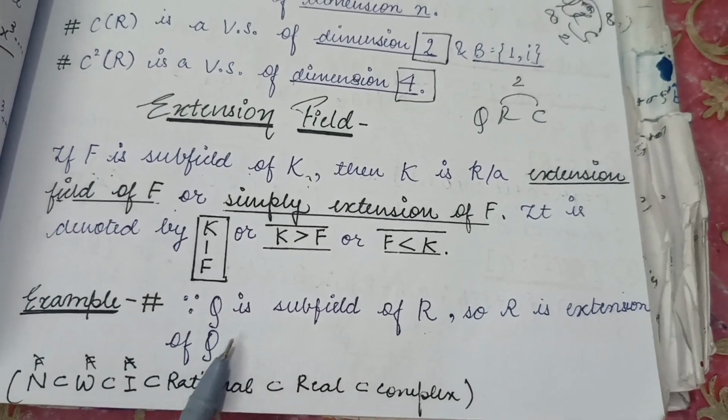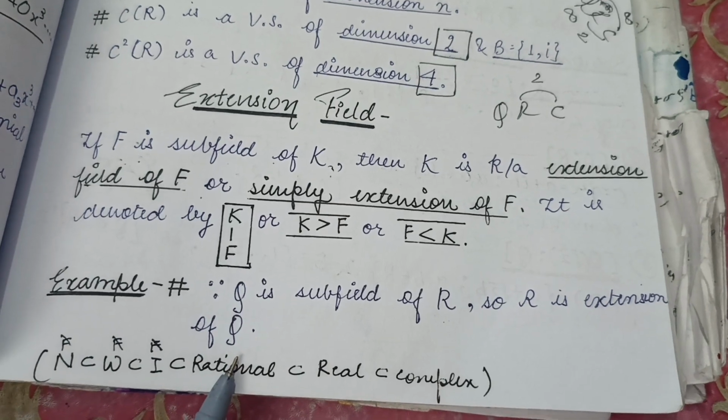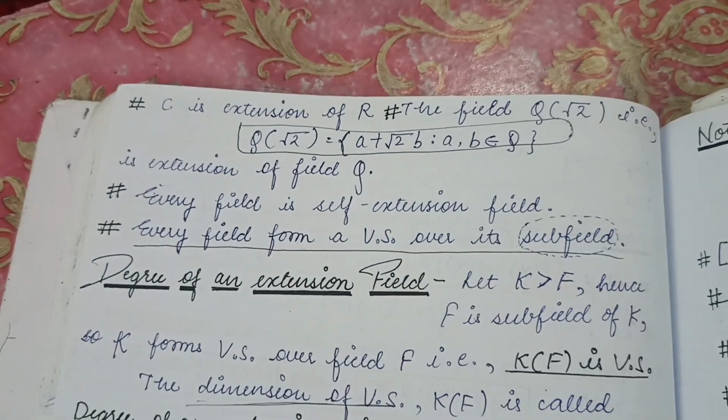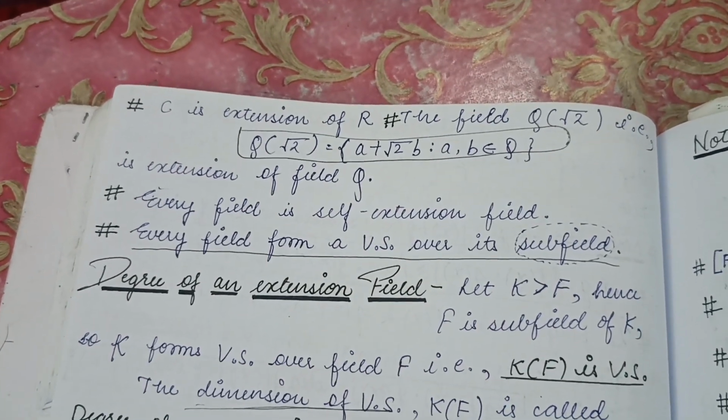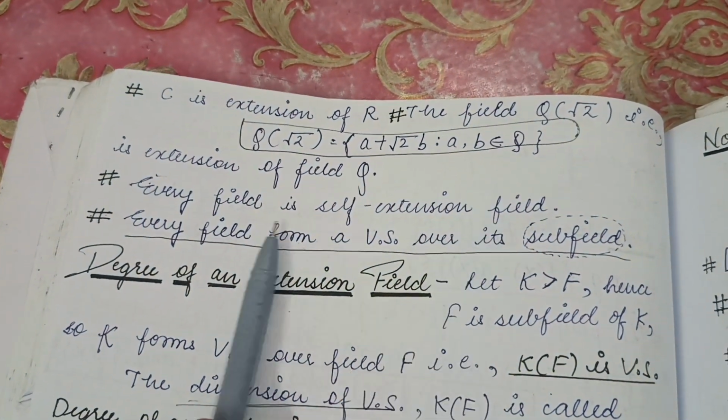Since Q is a subfield of R, R is an extension of Q. The real numbers are the extension of the rational numbers. We know that R is a subfield of C, so we can say that C is the extension field of R, and also the field Q(root 2), that is Q(root 2) equals a plus root 2 b, where a, b belong to Q. Then Q(root 2) will be an extension of the field Q.